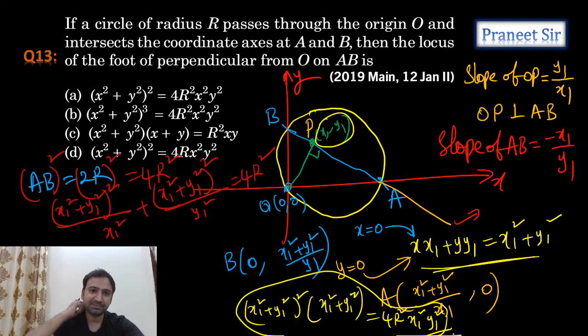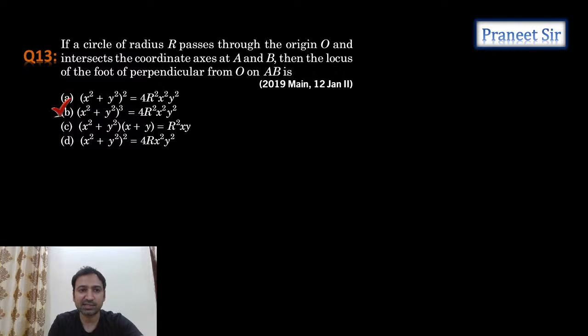So where are we getting it? Is it the second option, guys? Is it the second option or not? (x1 square plus y1 square) whole cube is equal to 4r square x square y square. Correct. So the second option is the answer, guys.